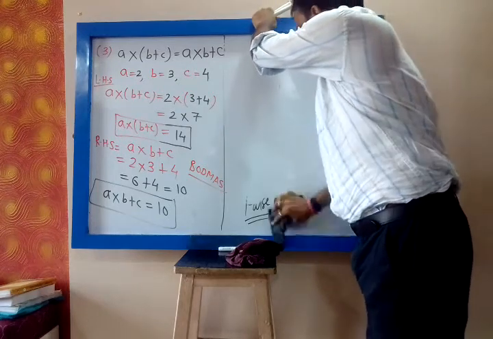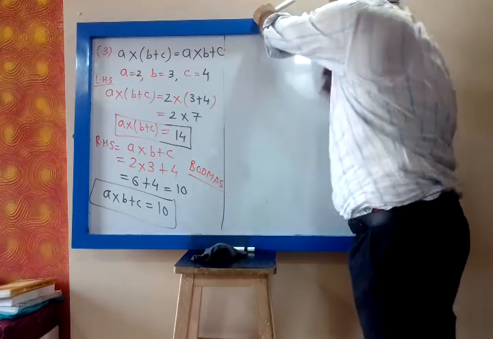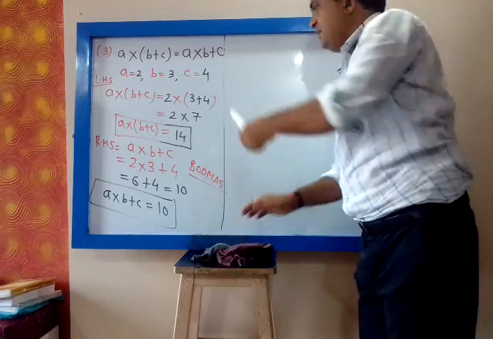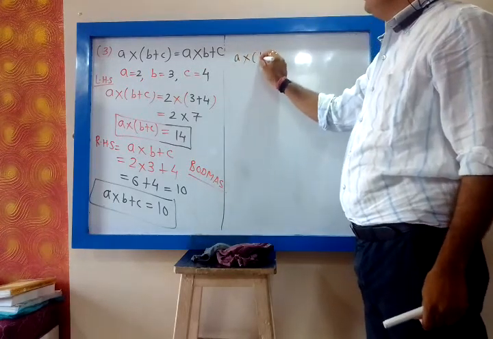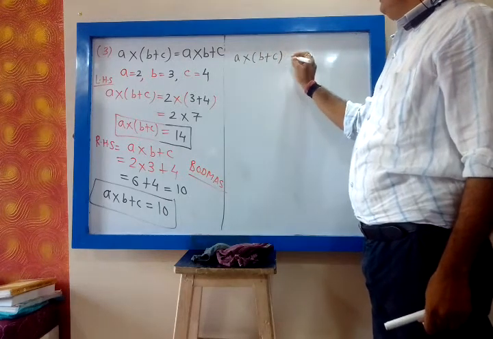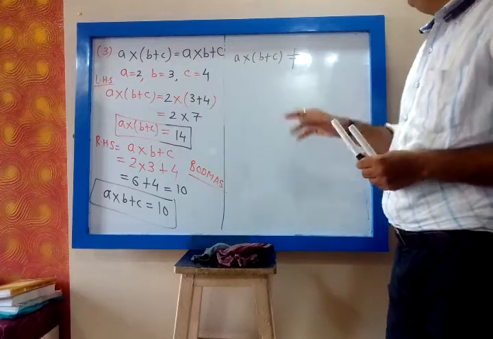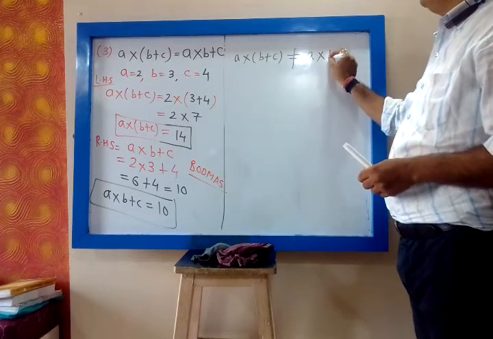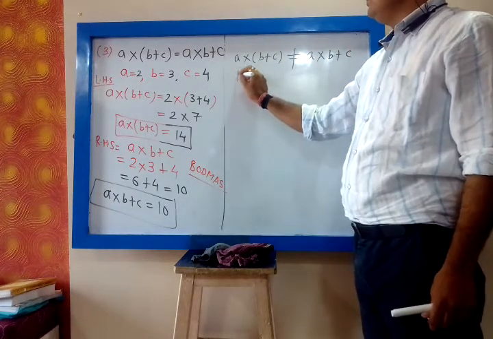So we write that A into (B plus C) is not equal to, this is the symbol not equal to, A into B plus C. So this is not equal, so the answer is false.